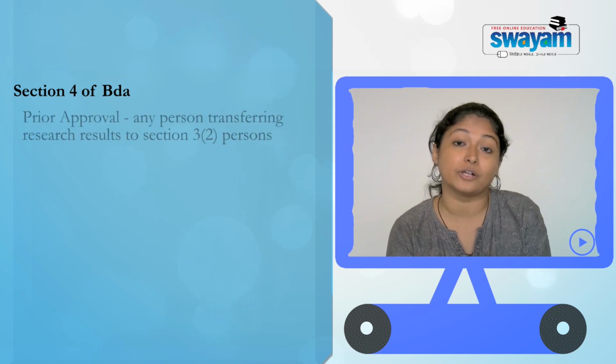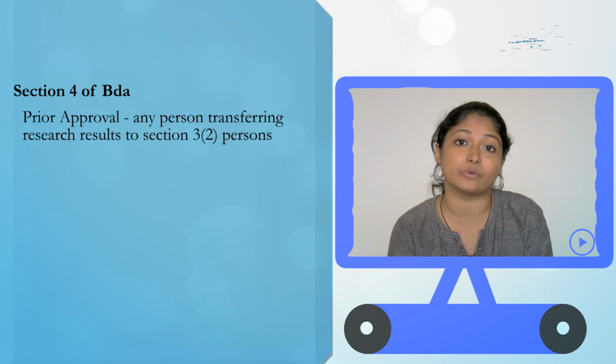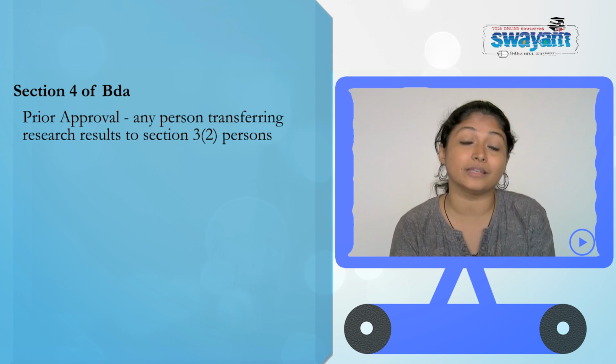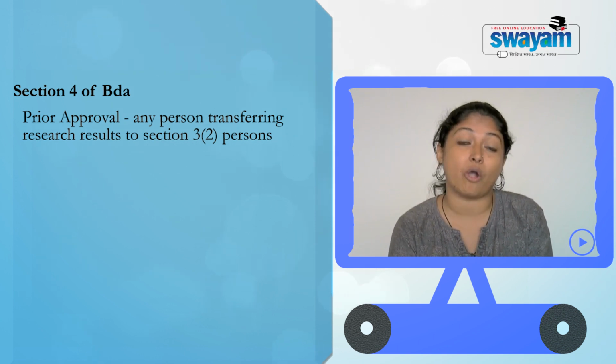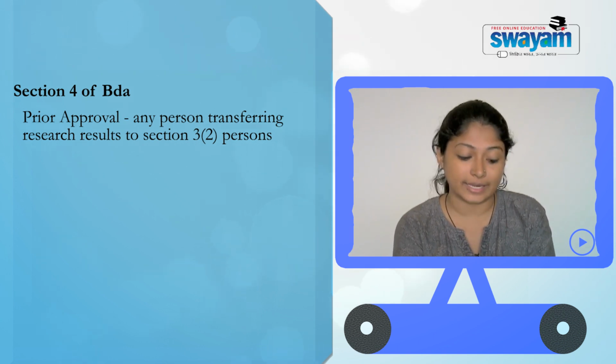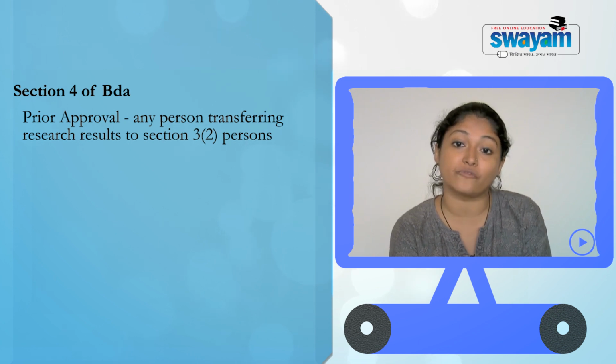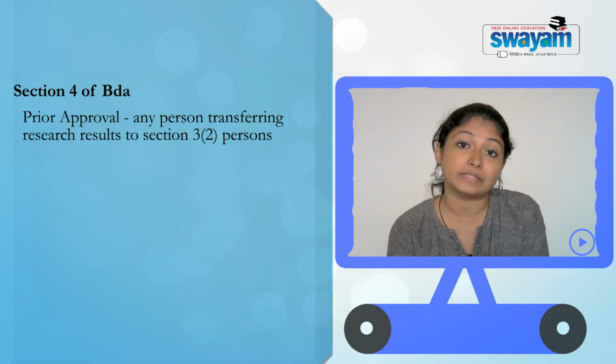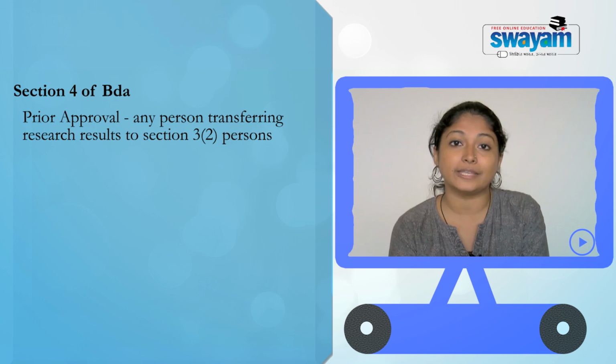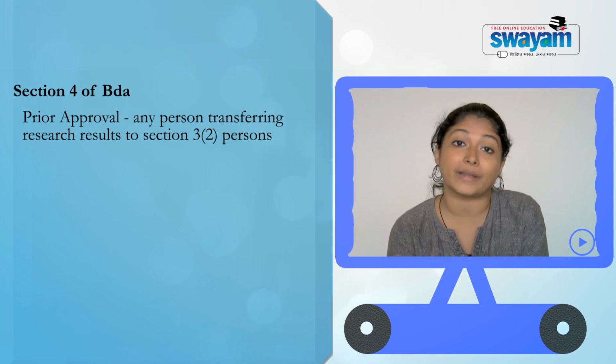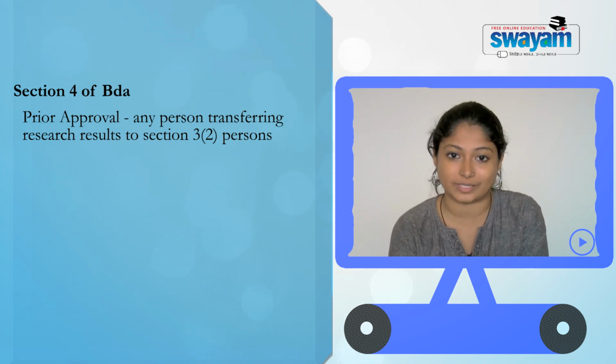And section 4 says that when you want to transfer, who wants to transfer? Anyone who wants to transfer the research result of a project to a section 3(2) person, then you need the prior permission from the National Biodiversity Authority.